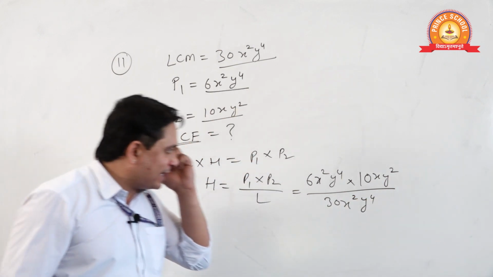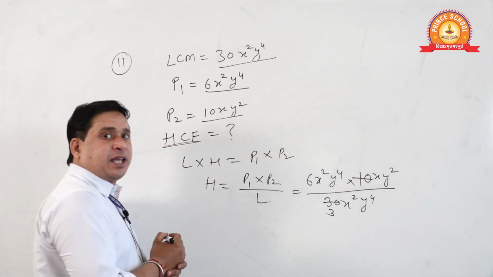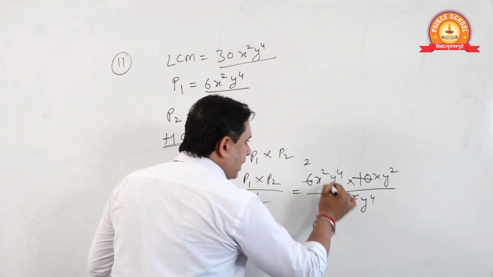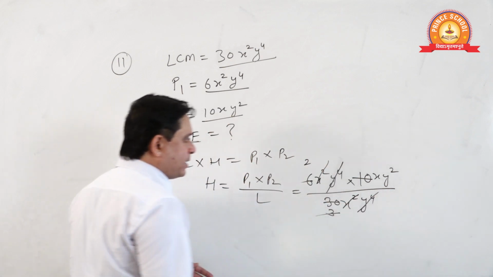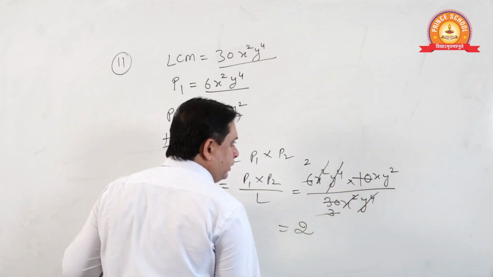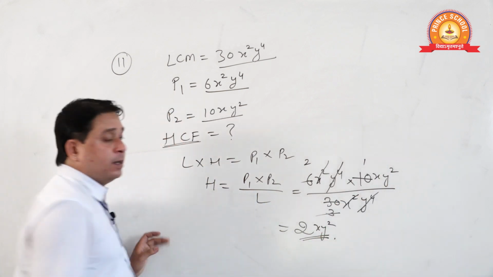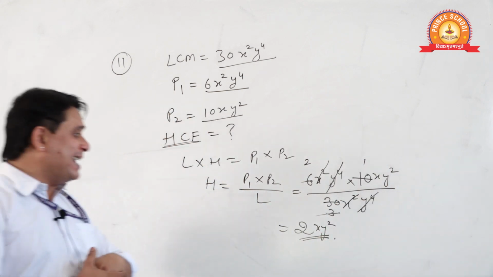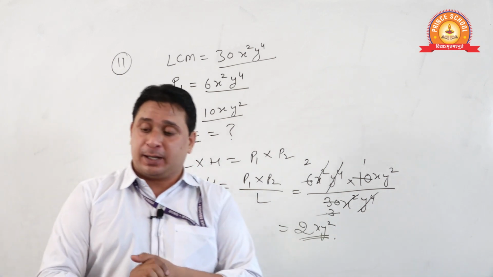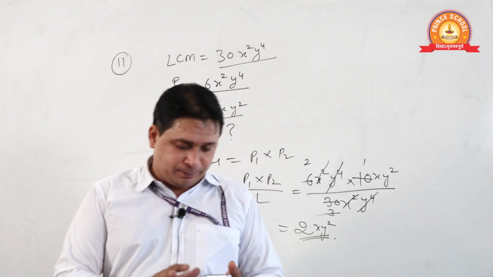Now lovely students, I think you all can solve this. 10 threes are 30, 3 twos are x square, y 4. Very simple. Here 2 remaining into xy square. This is the HCF, students. So I think you can understand what is the fundamental. Okay. Next question.